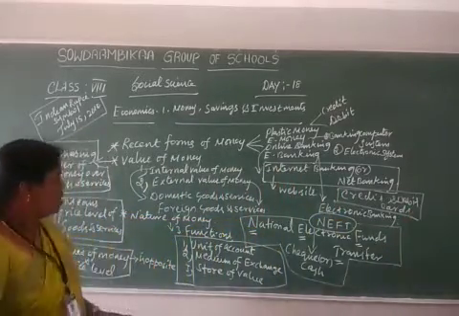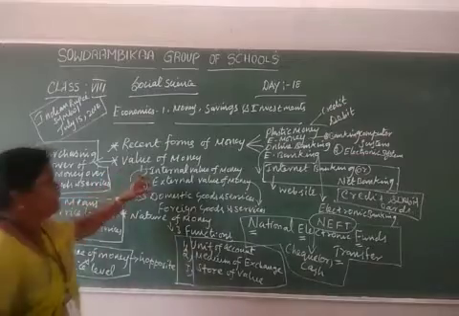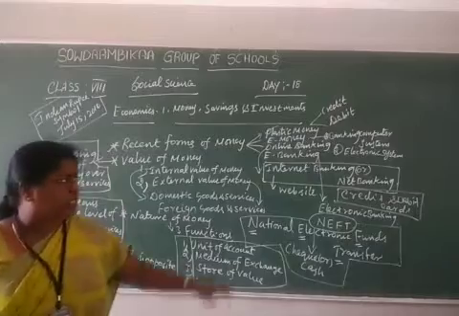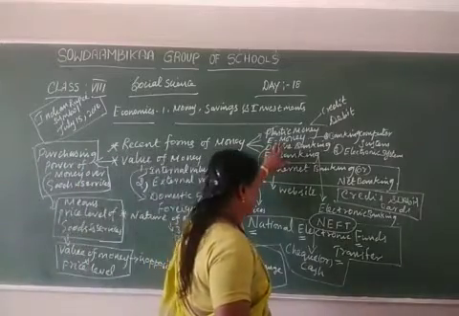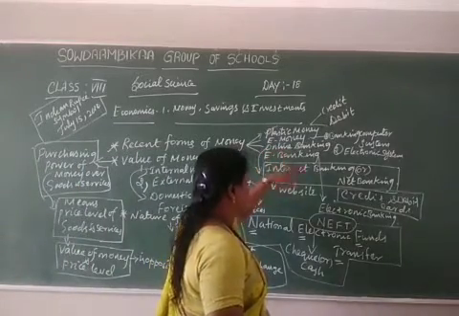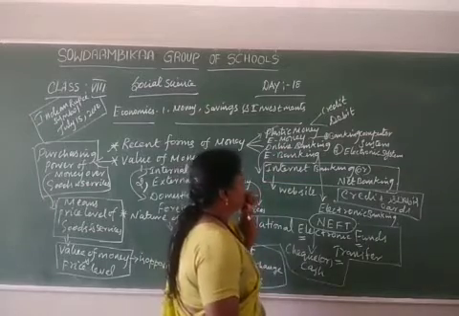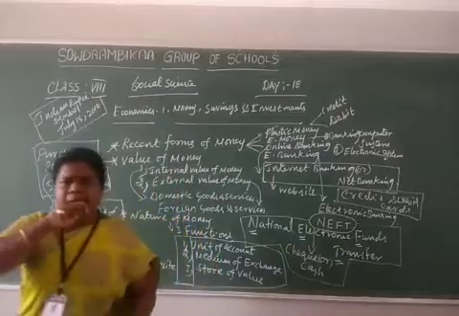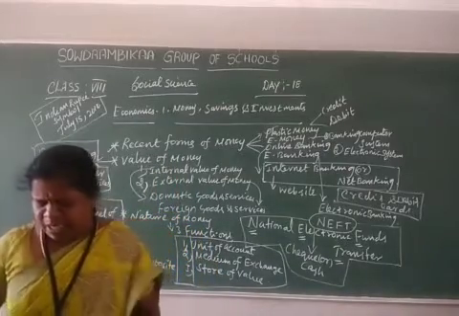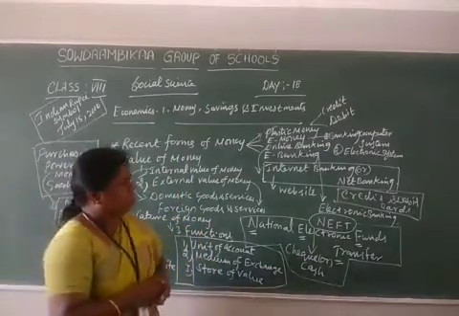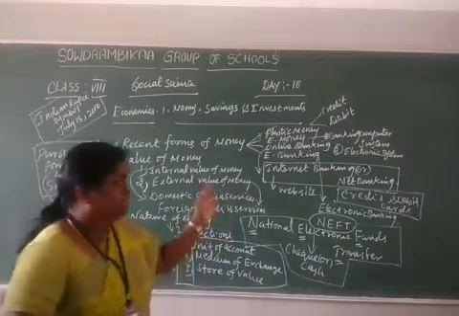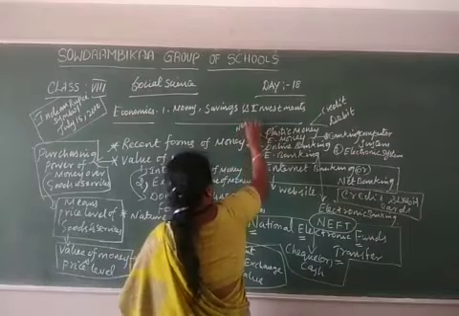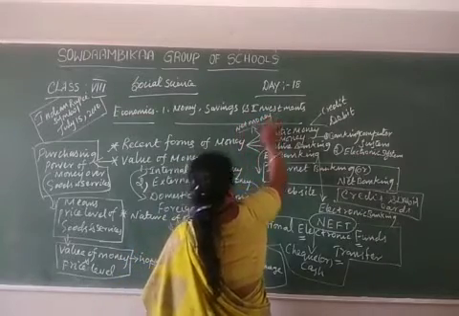Next we are going to discuss recent forms of money: plastic money and e-money. What is the meaning of e-money? Another name is net money, a banking computer system. E-money means a banking computer system, right? Banking money is another name known as net money.